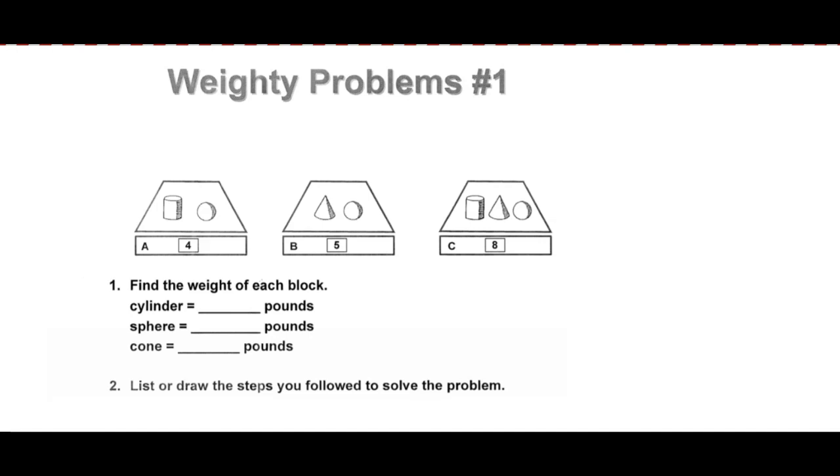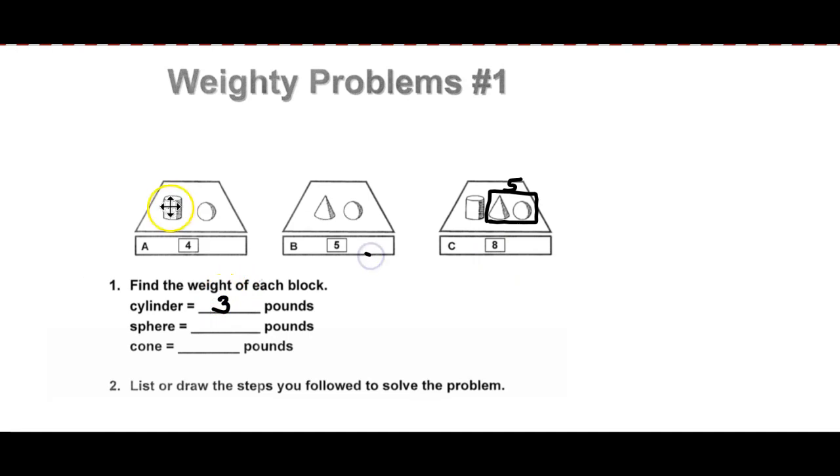You have some homework problems tonight. I just want to do the first one for you, and then I'll leave the rest of the weighty problems for homework. So in this one we have 3 scales this time. That's why I want to go through this one with you. They're saying that a cone and a sphere is equal to 5 pounds. So just like we did with one of the previous examples, right here I just start looking for a cone and a sphere, and I see that again right here. So that's 5 pounds. But that 5 pounds plus the cylinder equals 8. So the cylinder must be 3 pounds.